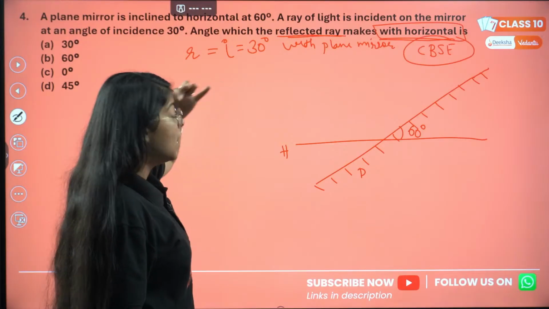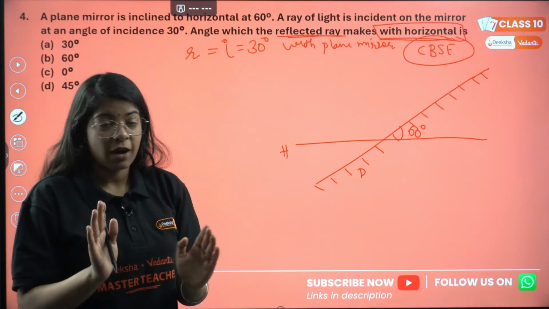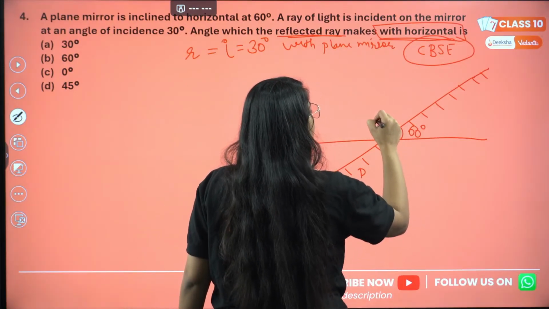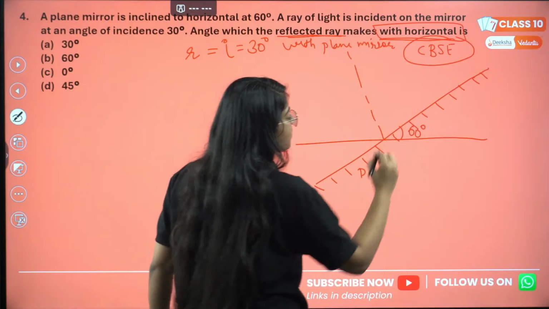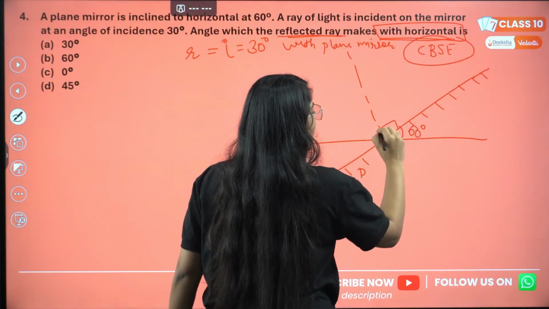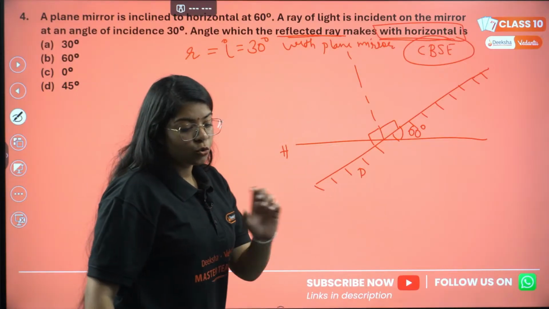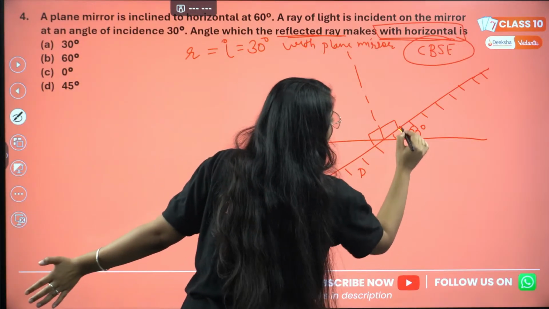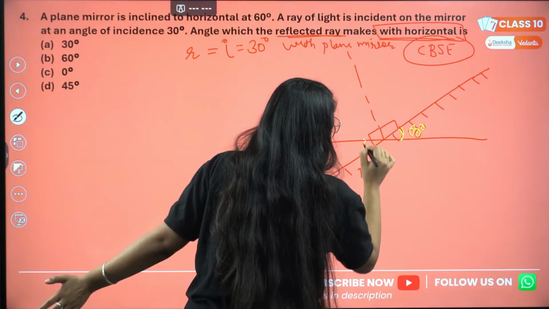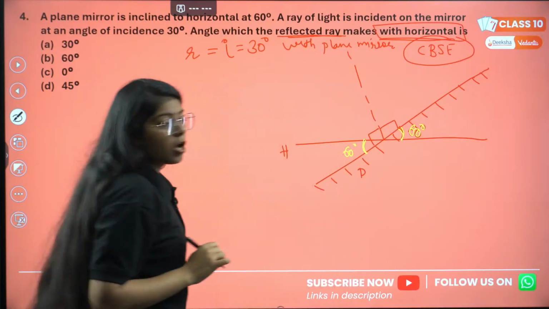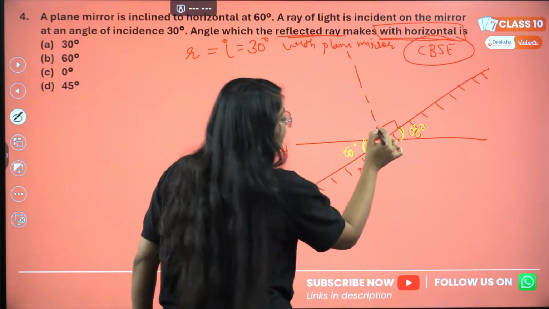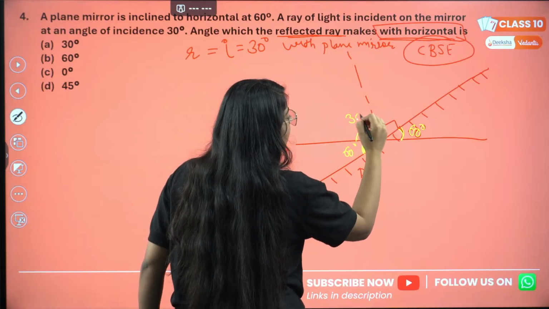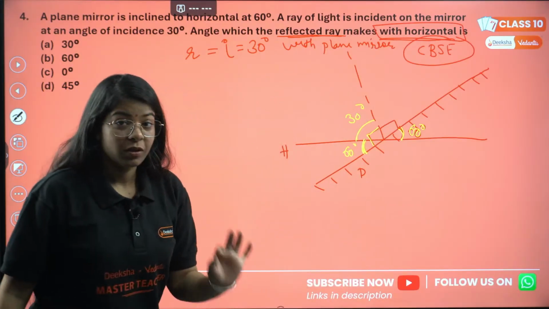angle of 30 degrees. So the first step is to make the normal. This is my plane mirror, and the normal to this will be something like this, correct? This is my normal, so this will be 90 degrees and this whole will be 90 degrees. Now using a little bit of geometry, this is 60 degrees. If this angle is 60 degrees, then the vertically opposite angle will also be 60 degrees. Now, if this whole is 90 and this is 60, then this will be 90 minus 60, which is 30 degrees, correct?